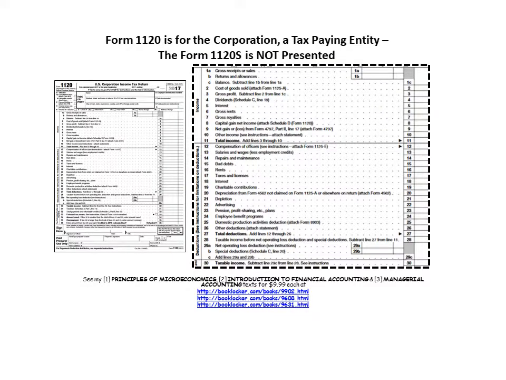This is the Form 1120. It's for a corporation which is a tax-paying entity. This is the focus usually of an introductory financial accounting course. I am not presenting the Form 1120S. That's for a pass-through entity. They're taxed a little differently. Once again, left-hand side, the entire form, right-hand side, an expanded version of the income statement or statement of income, or if you prefer, profit and loss component of page 1 of that Form 1120.